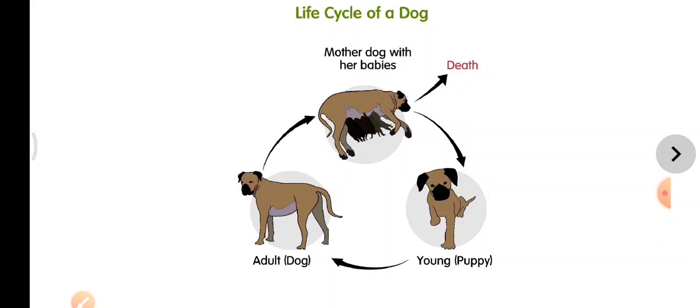After it is an adult dog, what is the next stage in its life? It reproduces and gives babies. Then what is the next stage? Due to some diseases or old age, the dog dies. In the previous lesson we also learned that living things grow, take food, reproduce, and they have a lifespan. Lifespan means they live for a period of time and they die at the end. So this is the life cycle of a dog.